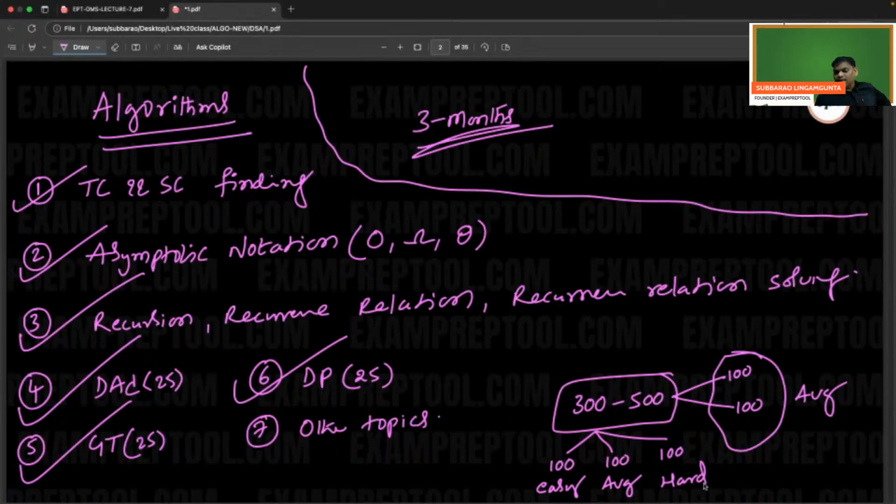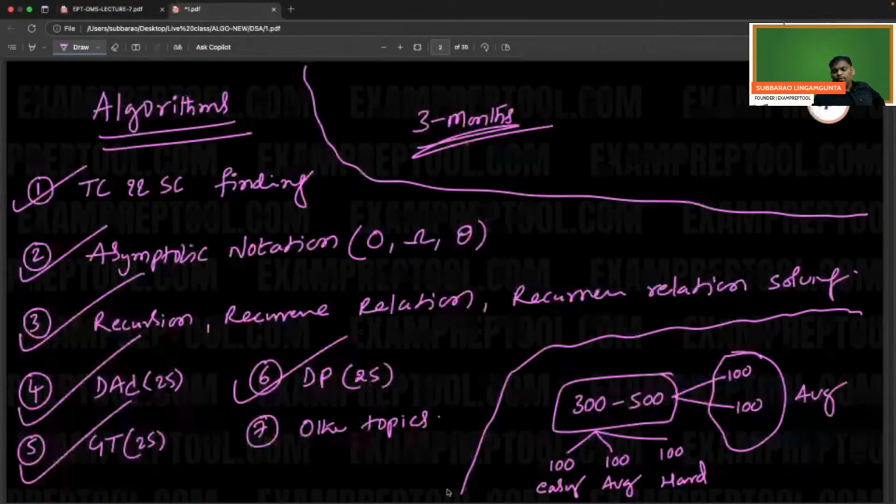Whenever the algorithm and data structure subjects are going on, you need not practice anything. Just practice the notes and the class first. After completion of all three, then go for the practice. Divide and conquer, 25 you do: I will do 10, you practice 15 more. Greedy, I will do 10, you do 15 more. DP, I will do 10, you do 15 more.